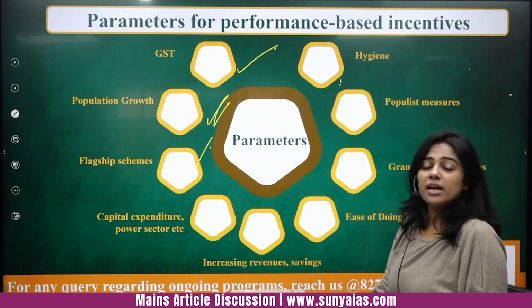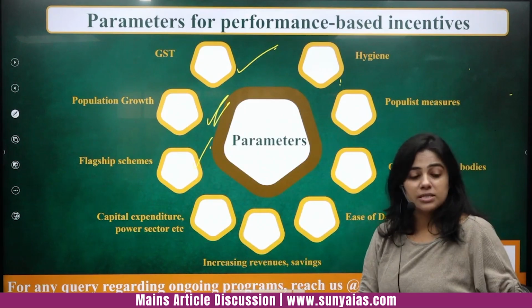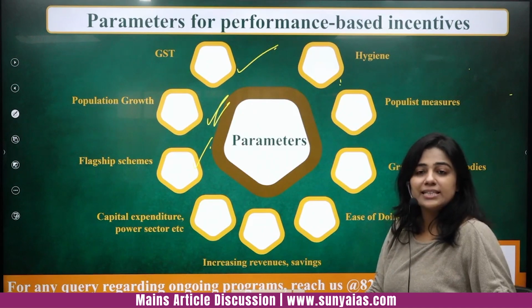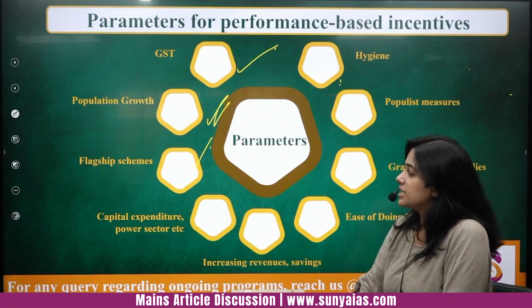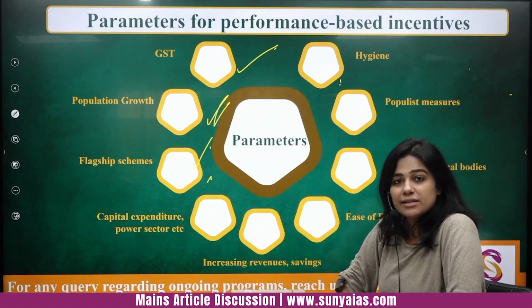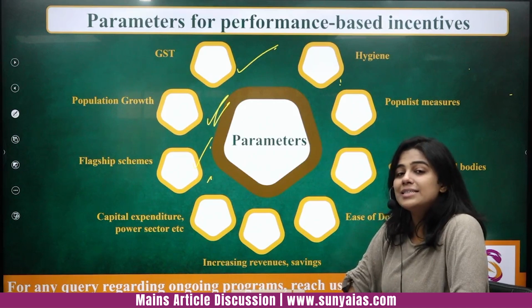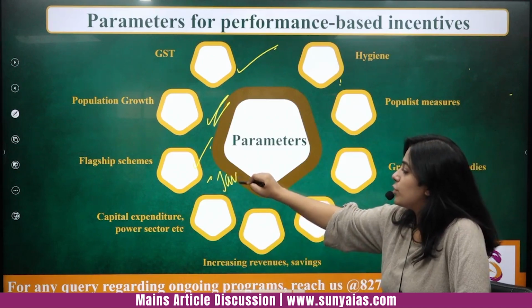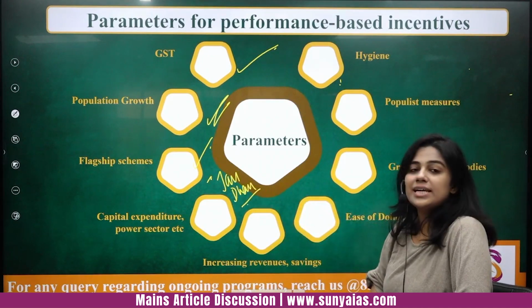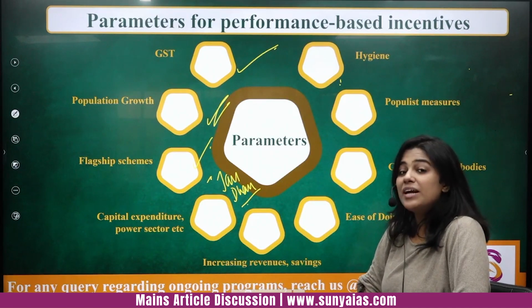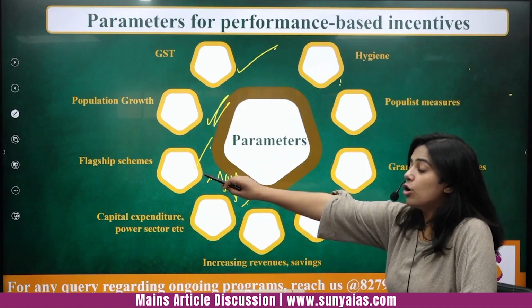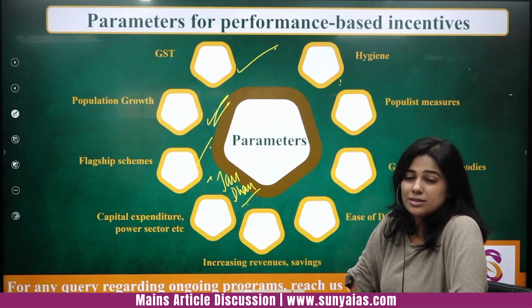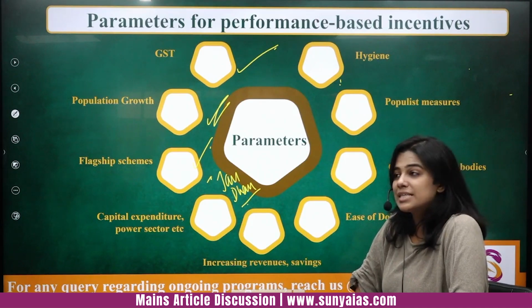Then flagship schemes. There are many schemes. For example, power sector reforms. Right? There are many schemes which the center has been running, and we always say that there has to be performance based incentive of the states. So how much money a state will get will also depend on how well it is implementing the flagship schemes of the center. Okay. So like flagship schemes, for example, Jan Dhan Yojana, how well states are actually performing it. And this maintains the federal structure. Otherwise, if this basis is not there, then states will not actually adopt the central schemes at all, the centrally sponsored schemes.